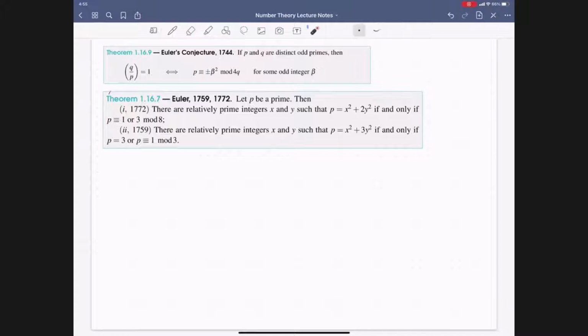In order to state it precisely, we first need to introduce some notation. Specifically this new notation here, which looks like a fraction, but it is not. We call this the Legendre symbol.